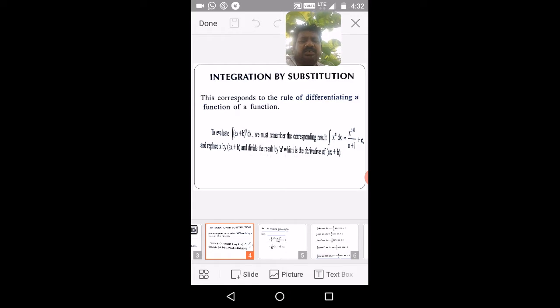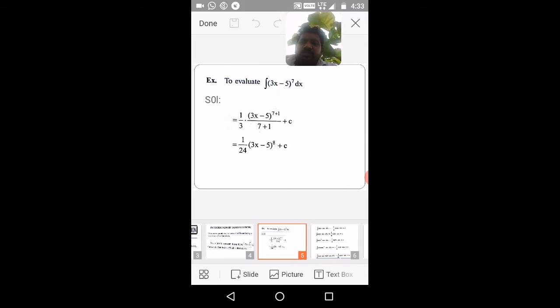A is the derivative of this function ax plus b. So this is 1 by a into (ax plus b) whole power n plus 1 by n plus 1 plus c. That's why I am illustrating this formula with an example. Find or evaluate the integration of (3x minus 5) whole power 7 dx.